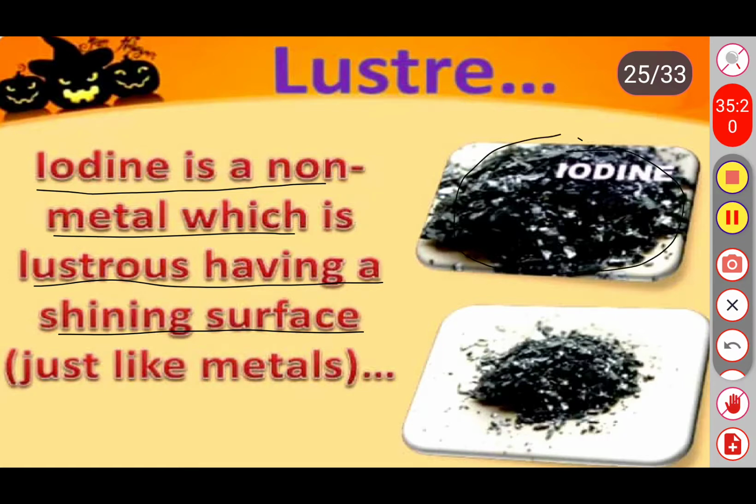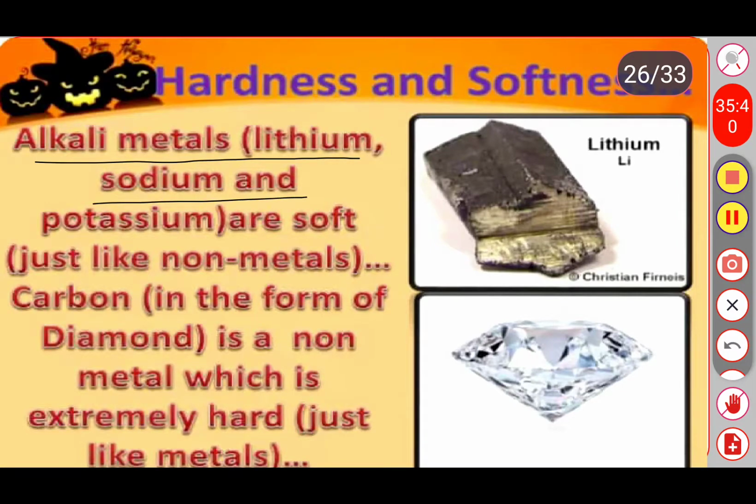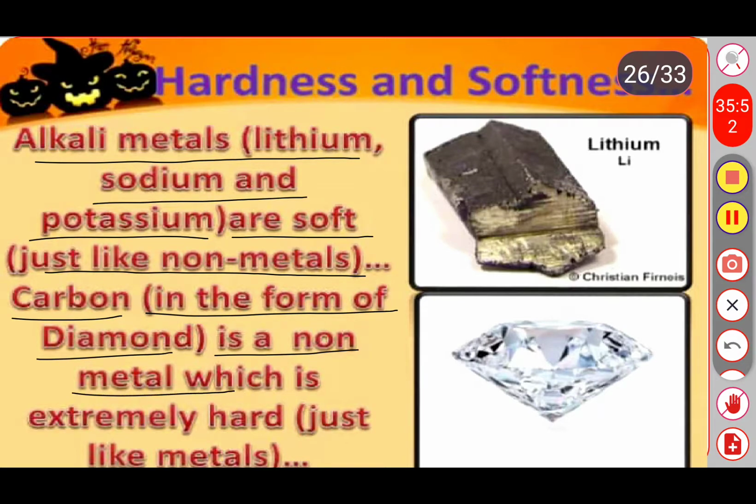Next one, hardness and softness. Alkali metals like lithium, sodium and potassium are soft just like non-metals. Even though they are metals, they are soft in nature. But some non-metals, like diamond, an allotrope of carbon, are extremely hard, just like a metal.